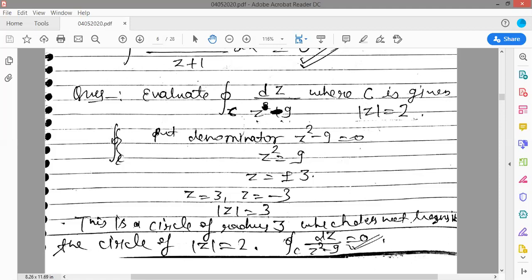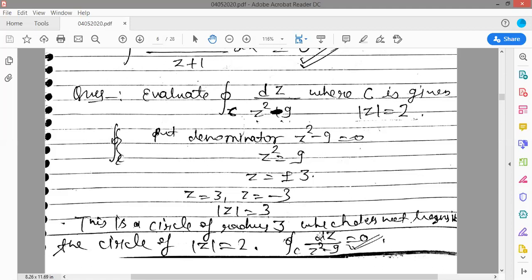Now, for the singular point, put the denominator equal to 0. So z square minus 9 equals 0, so z square equals 9 and z equals plus minus 3. So basically this is a circle of radius 3. We can see here that z equals plus minus 3. It doesn't matter because we are taking the absolute value. So mod z equals 3. This is a circle of radius 3.